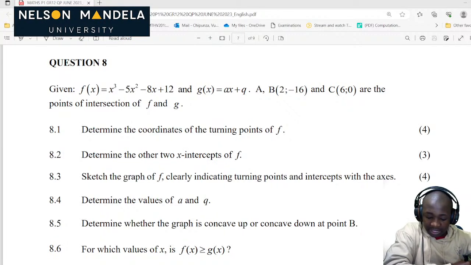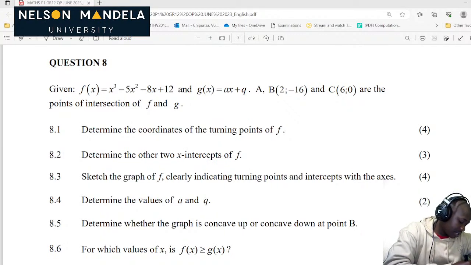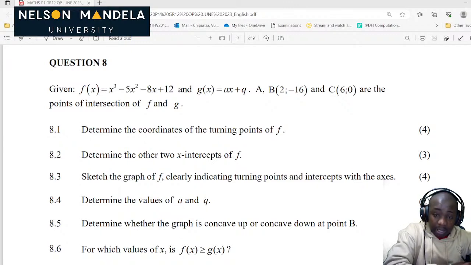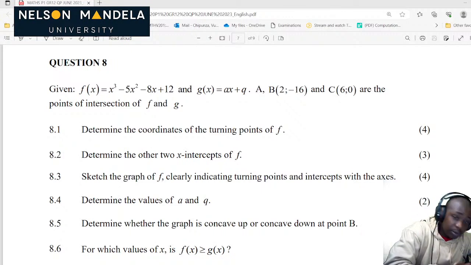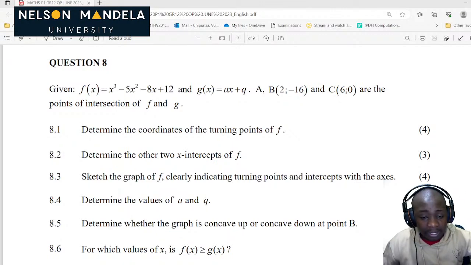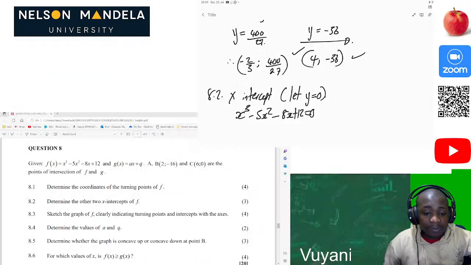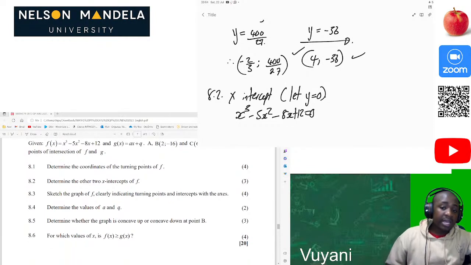To make it look nice, for the x-intercept, let y be equal to 0. So 0 is equal to x cubed minus 5x squared minus 8x plus 12. Then we use our calculator as I showed you. You press mode, then go to equations, which is 5, then you put your equation there, then we're having the values now.